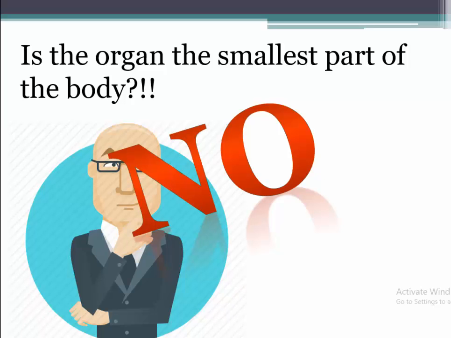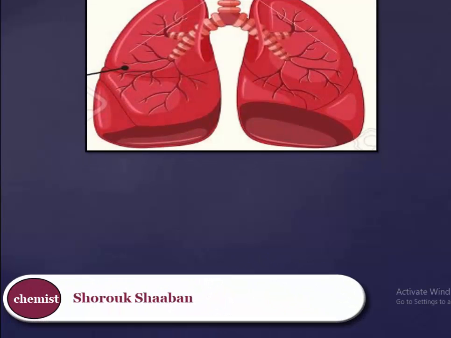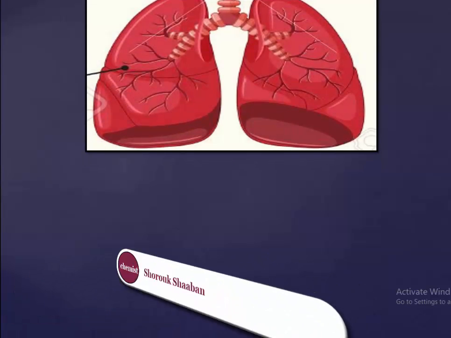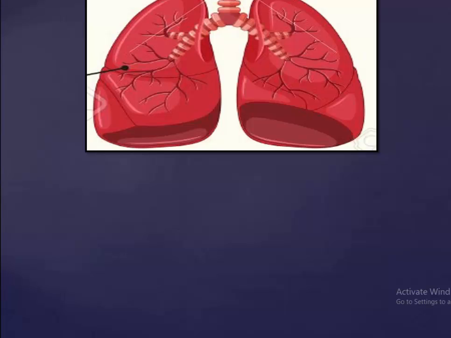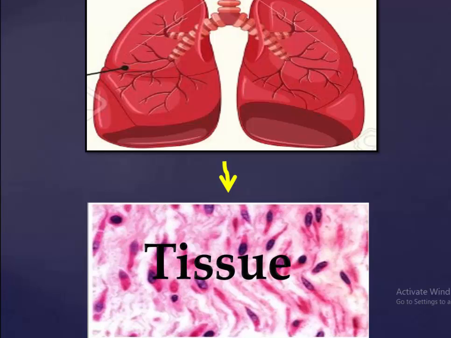What is this? Look here with me. This is your lung. If I take this lung and put it under a microscope, I will find that it is made up of something smaller, which is called tissue. You cannot see this tissue in real life, but if you put any organ under a microscope, you can see this tissue.